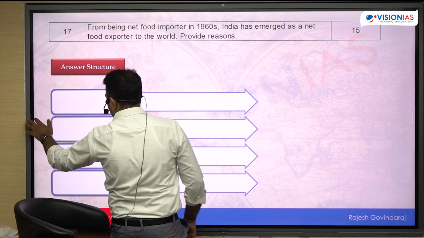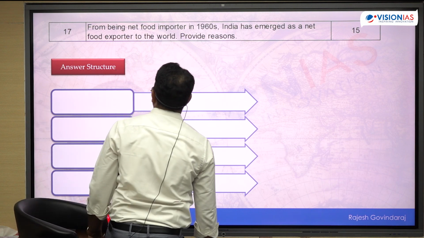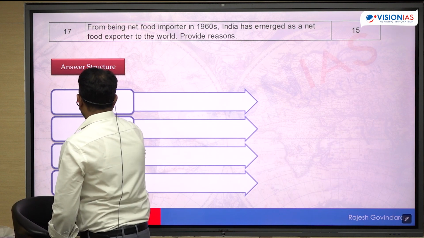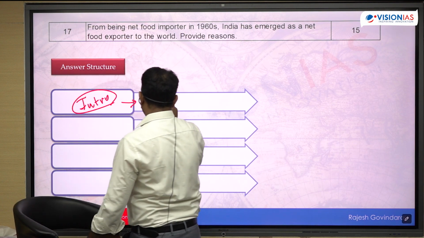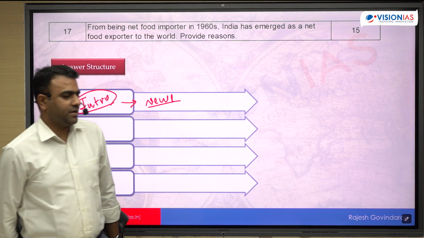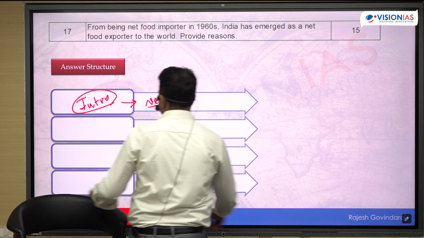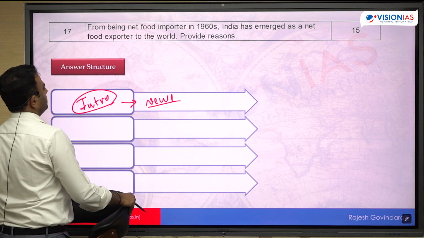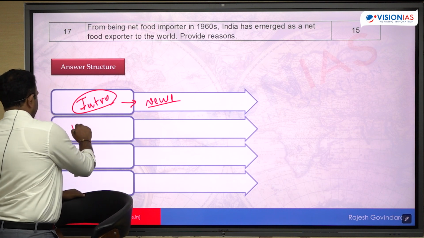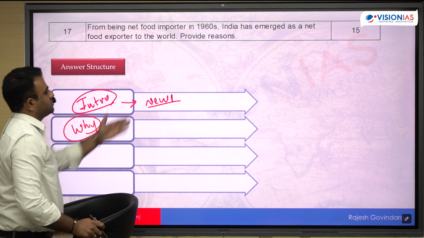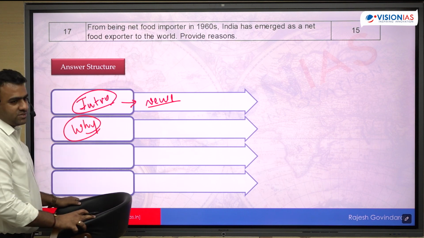So now tell me, what should be in this answer? You can introduce your answer with the overall recent news item, or with the overall idea of food security. Then you come to the part about why India is able to achieve this status, because the question directly asks what the reasons behind this are.